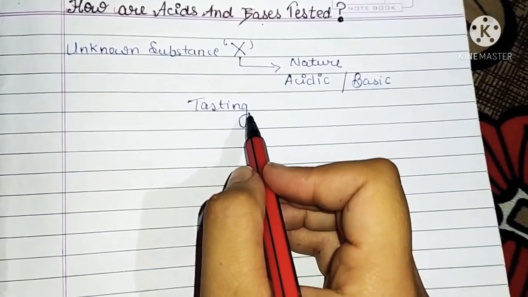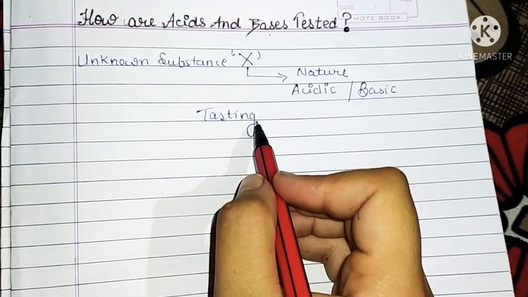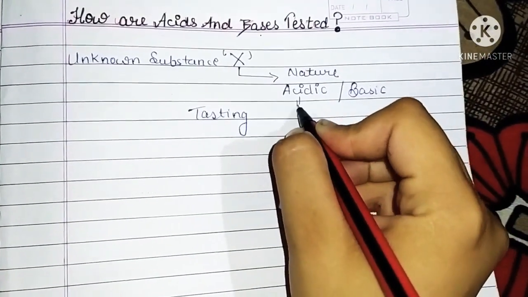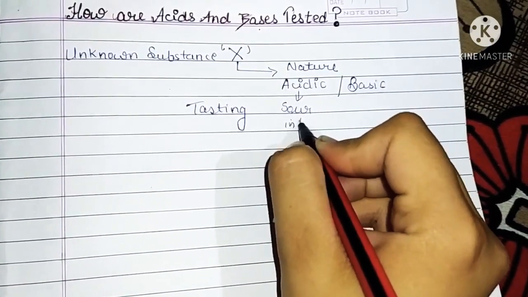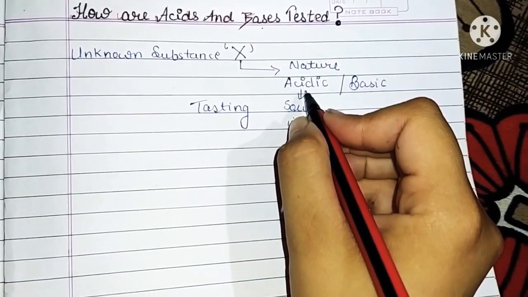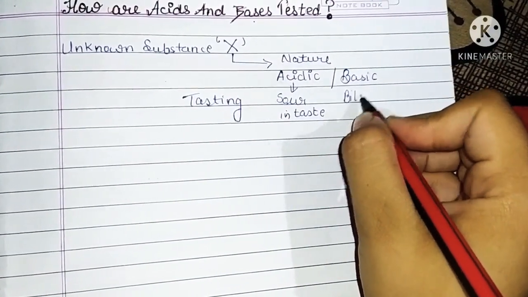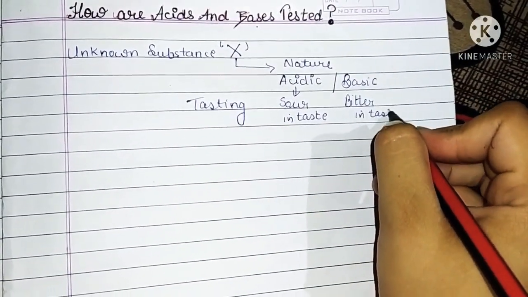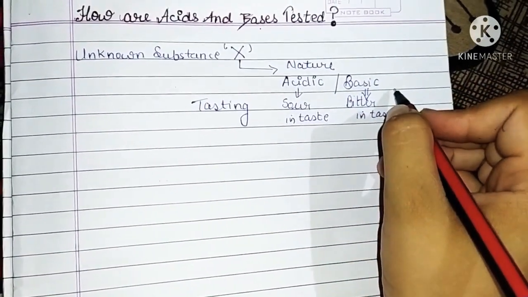Yes, I agree that we can check the nature by tasting it, which means that if it is sour in taste, then it will be acidic, or we can say acid. And if it is bitter in taste, then it will be basic in nature, or we can say base.